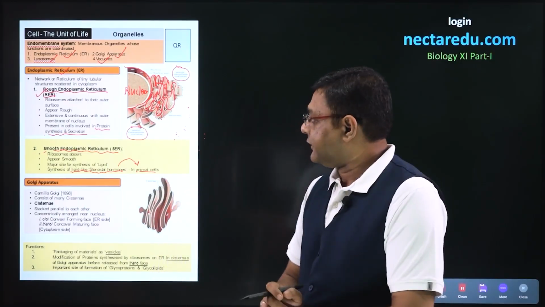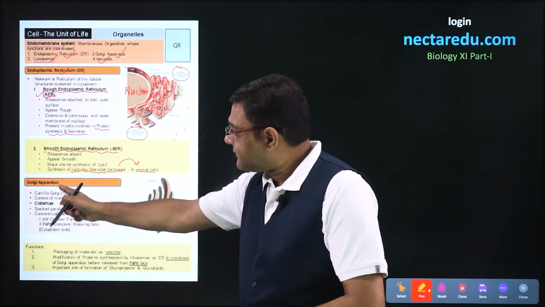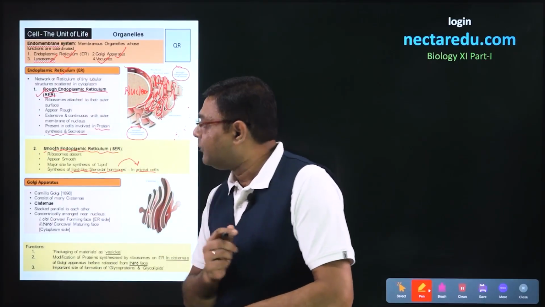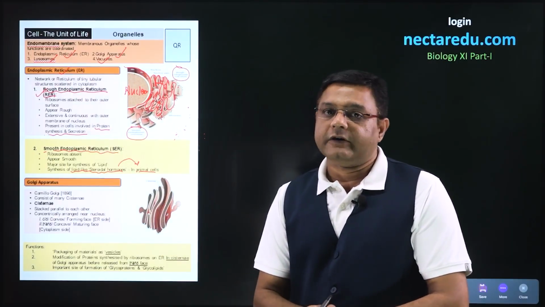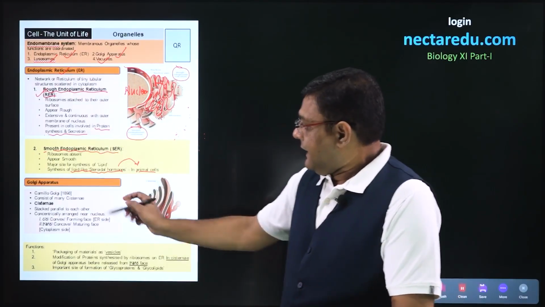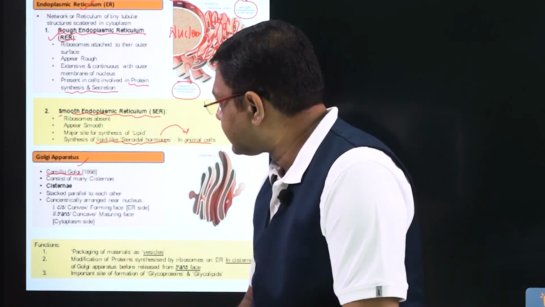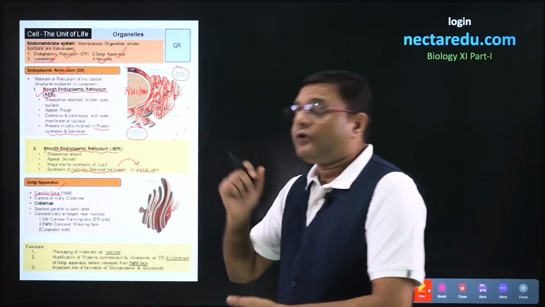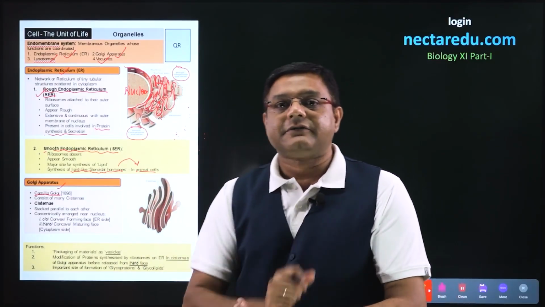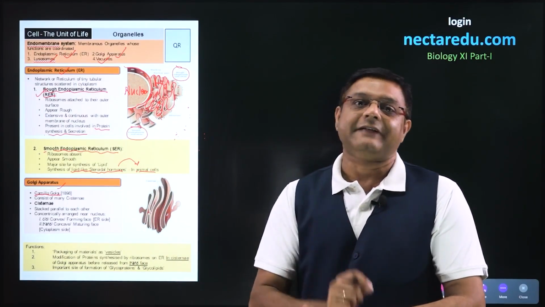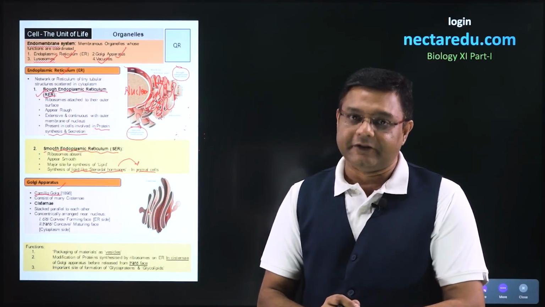After endoplasmic reticulum, we come to the second organelle of endomembrane system and it is called as Golgi apparatus. The name of the scientist who discovered Golgi apparatus was Camillo Golgi. In Golgi apparatus, the structures which are present are sac shaped and are called as cisternae.